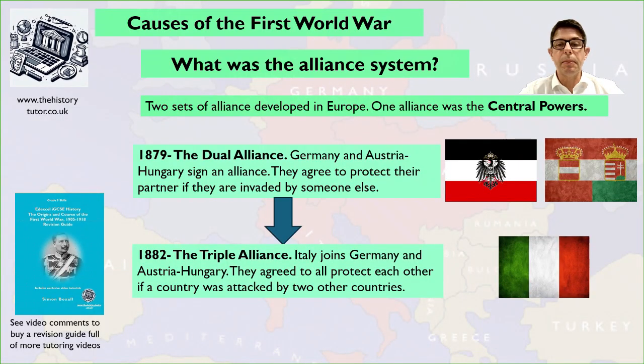This is firstly made up of the Dual Alliance, which is Germany and Austria, and they signed their alliance in 1879. It's a military alliance, and they agree to protect one another if they're invaded. Then in 1882, it becomes a Triple Alliance as Italy joins, and they all agree to protect each other. So if they're attacked by two other countries, the three of them will band together and help one another.